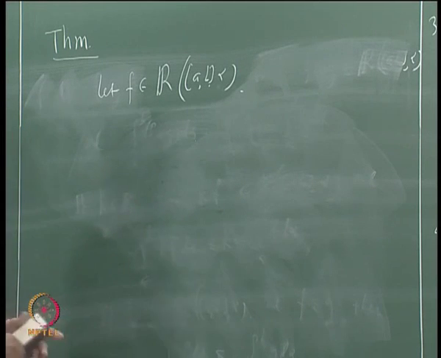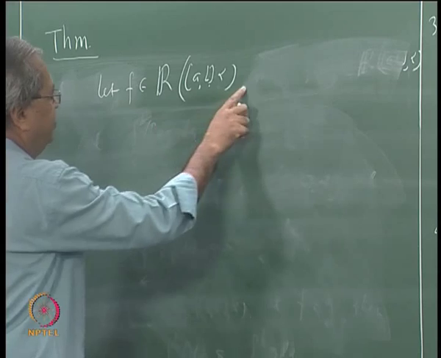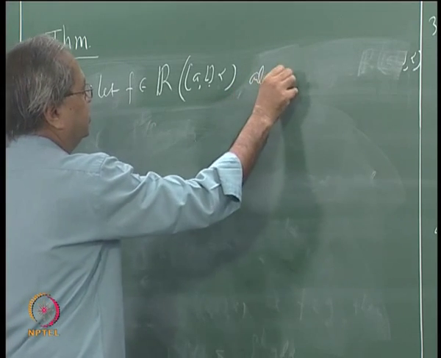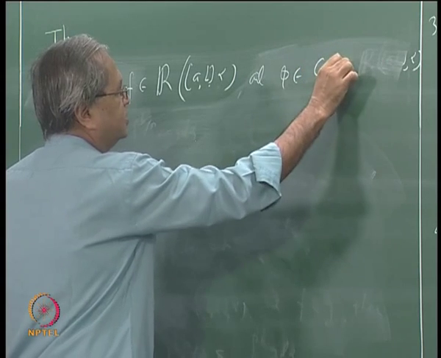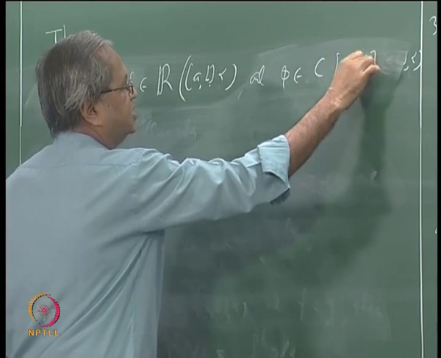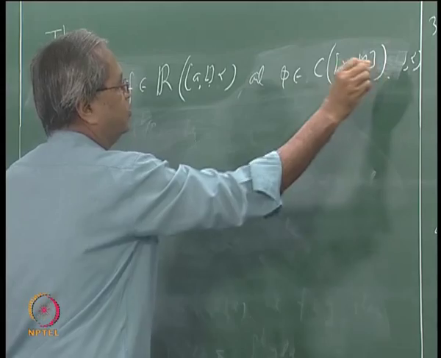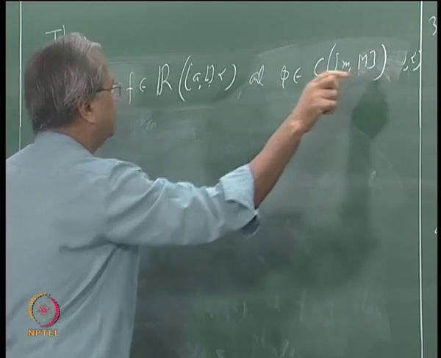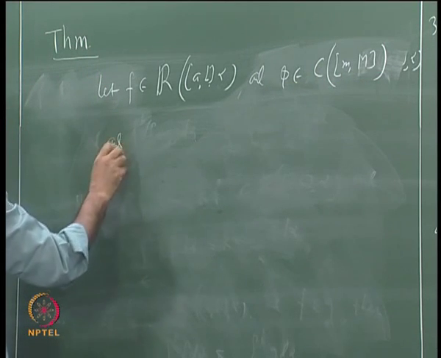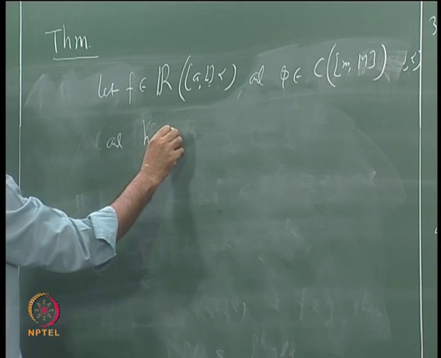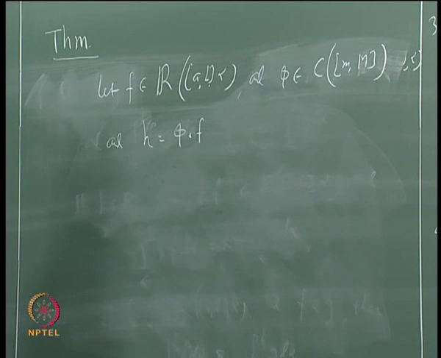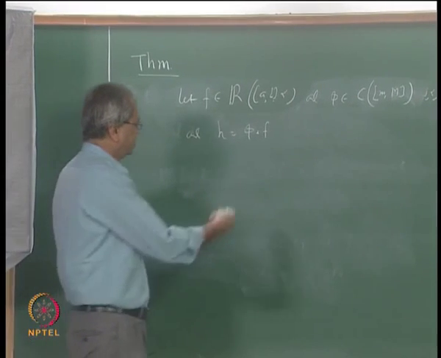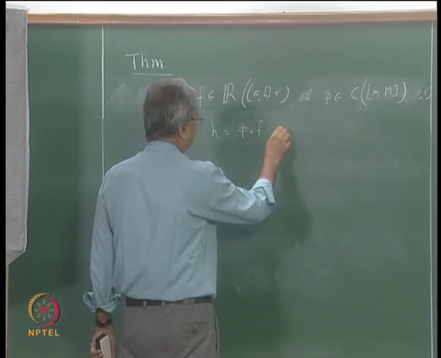Okay. So let f belong to R[a,b] and phi belong to C, as usual the set of all continuous functions on this interval [m, M]. Okay. And suppose we give some name to this composition, we call h as phi composed with f. For your satisfaction, let us write the full form.